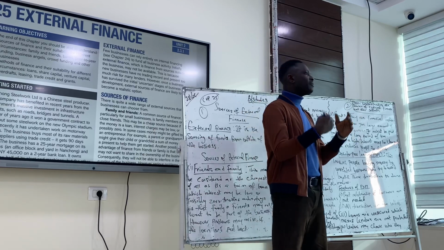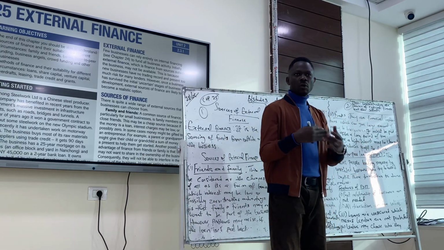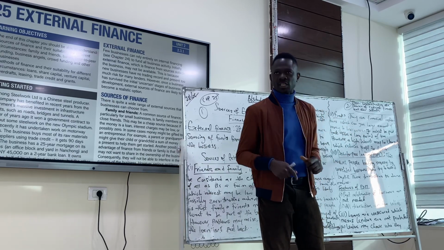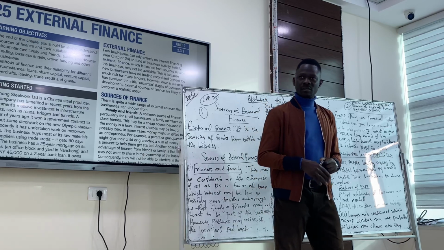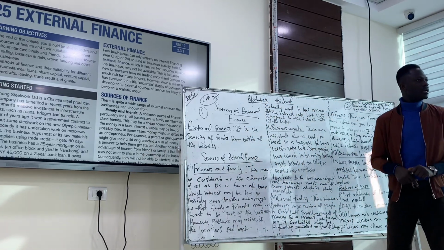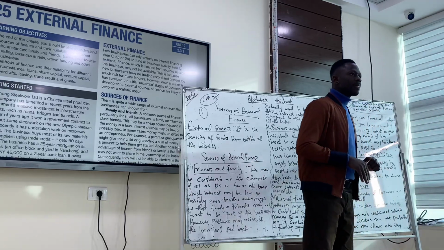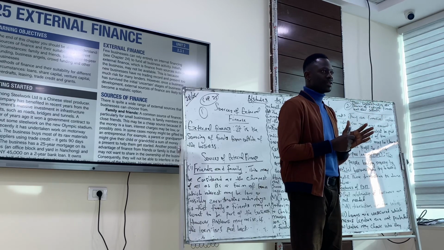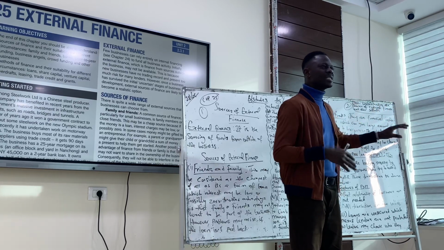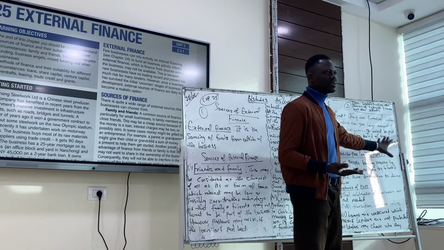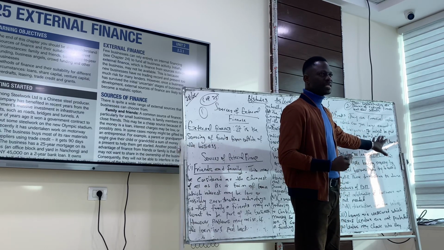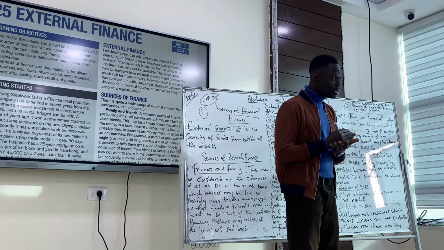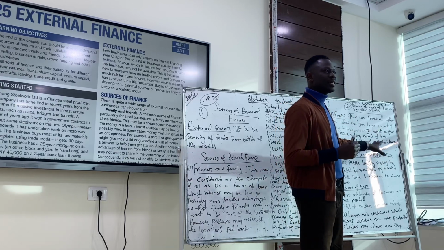They give you a loan because they have it available to them. This is what they do. They give loans to people, in as much as they can trust you, in as much as you have a tangible project and you are convincing. Do you get it? Yes. And also, whatever loan they give, you have to pay interest on. But the interest might not be the same as that of the bank, maybe 1%. Do we get it now or not? They give loans, but the point is you have to pay interest on it. But the interest is not going to be as much as that of the banks.